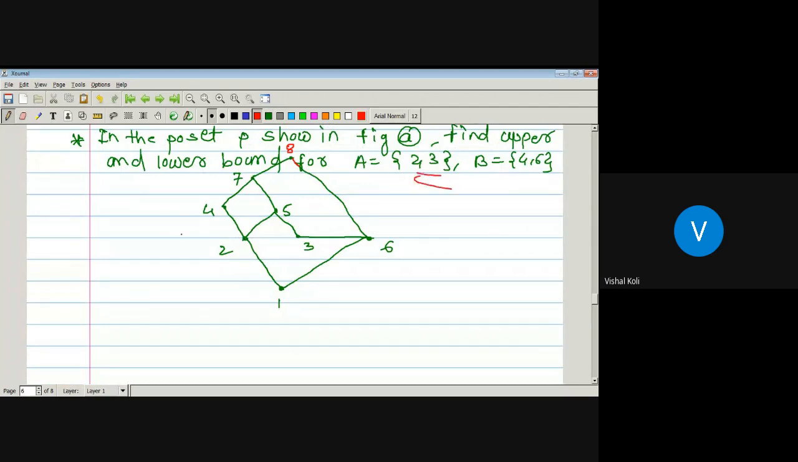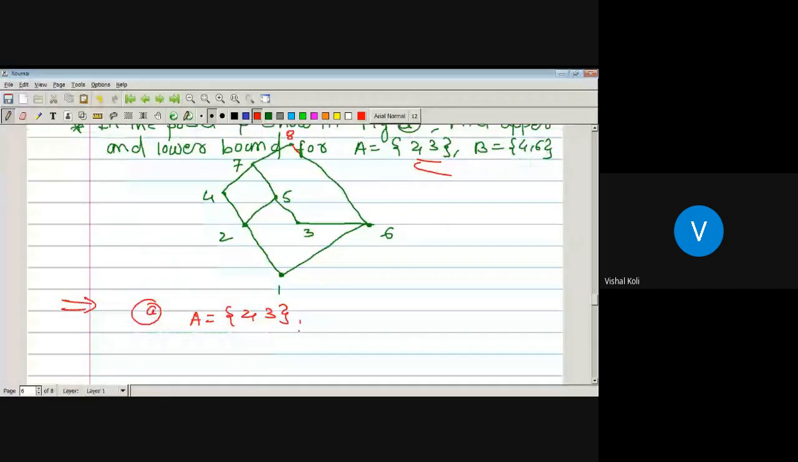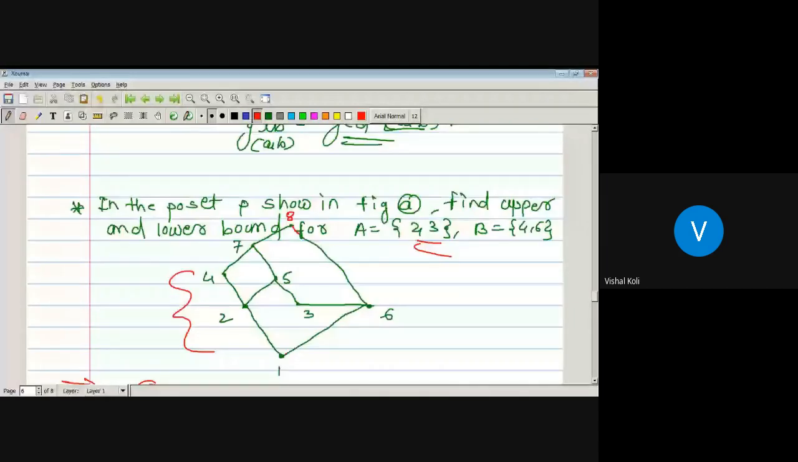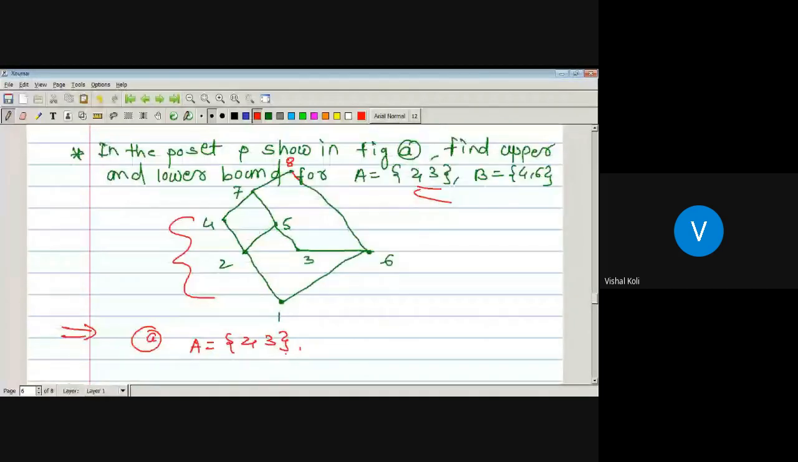A equal to {2, 3} and B equal to {4, 6}. First, A is a set having elements 2, 3. Now, tell me the upper bounds of this set. This A must be a subset of our poset. So what are the upper bounds of elements 2 and 3?